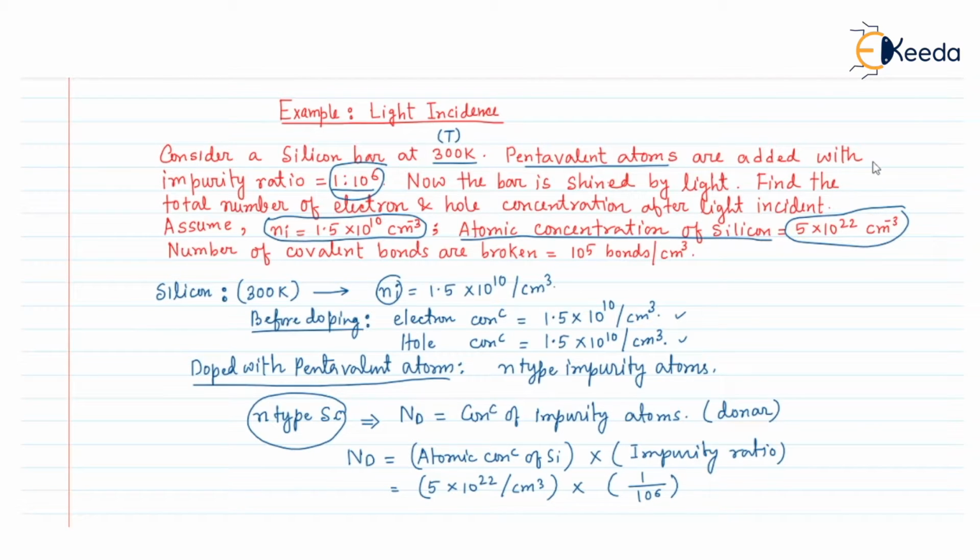From this equation, the Nd value will be 5 into 10 to the power 16 atoms per centimeter cube. This is the concentration of impurity donor atoms inside the semiconductor.